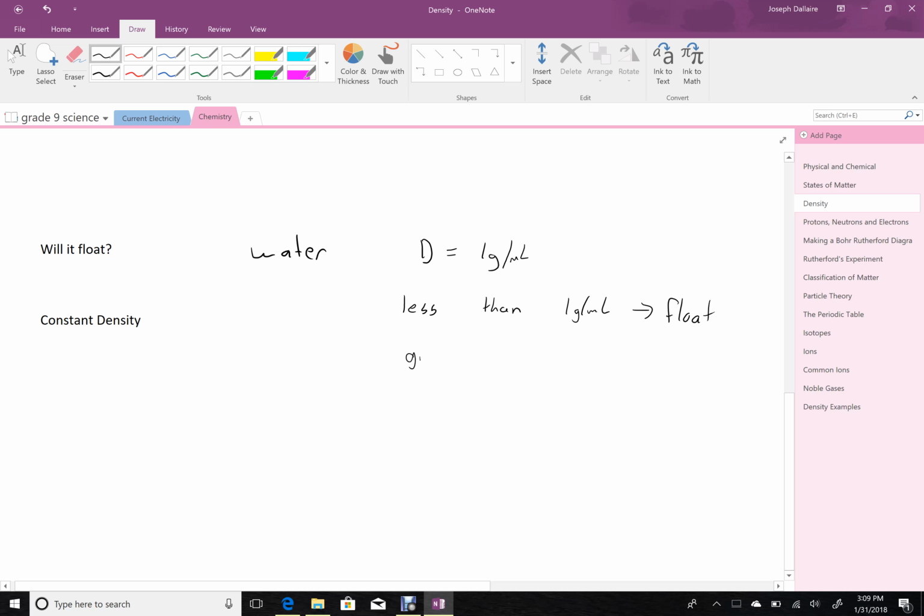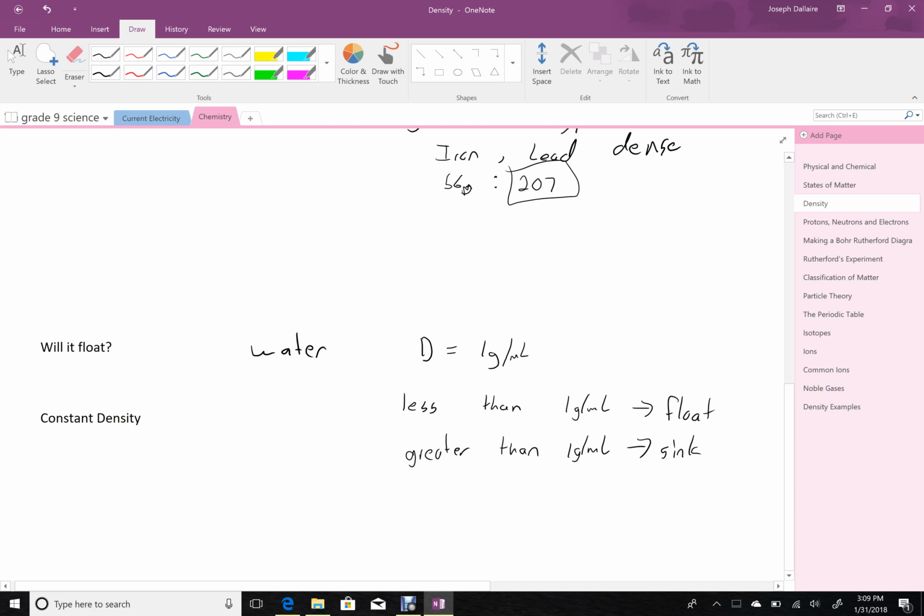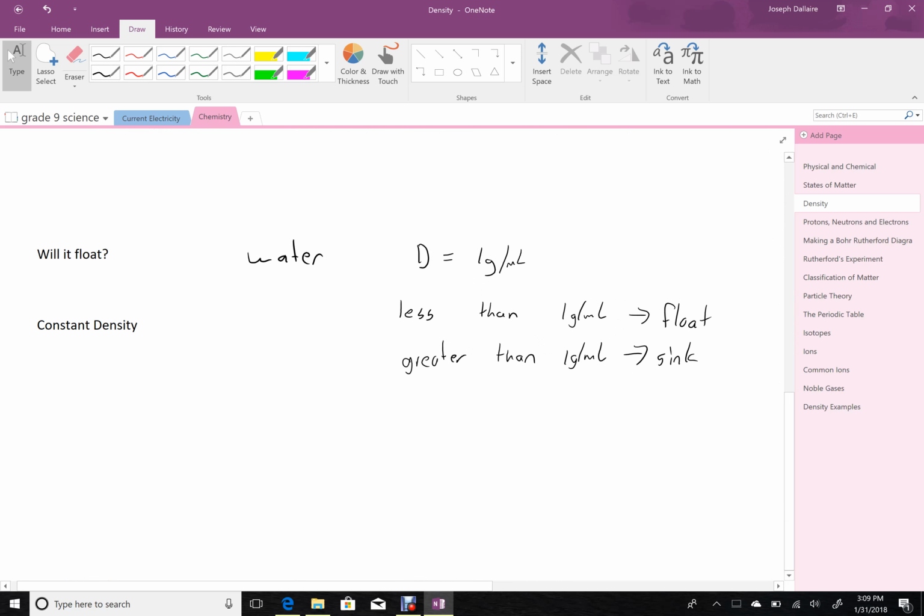If it's greater than 1 gram per milliliter, that means it has more matter in the same amount of space, or more mass in the same amount of space, which means it will sink. So that's how density relates to floating.